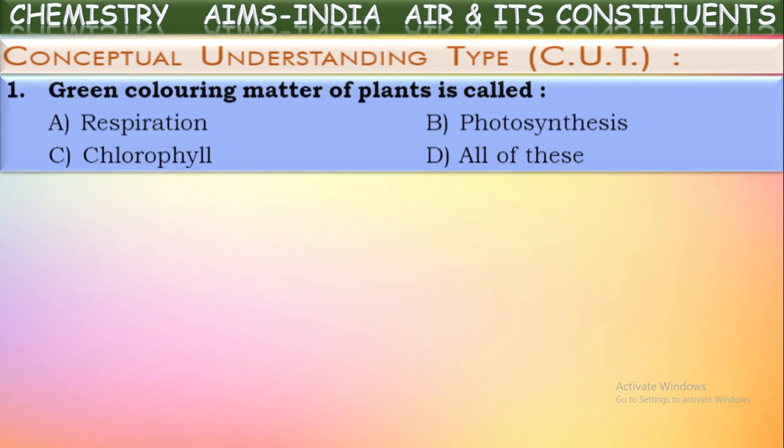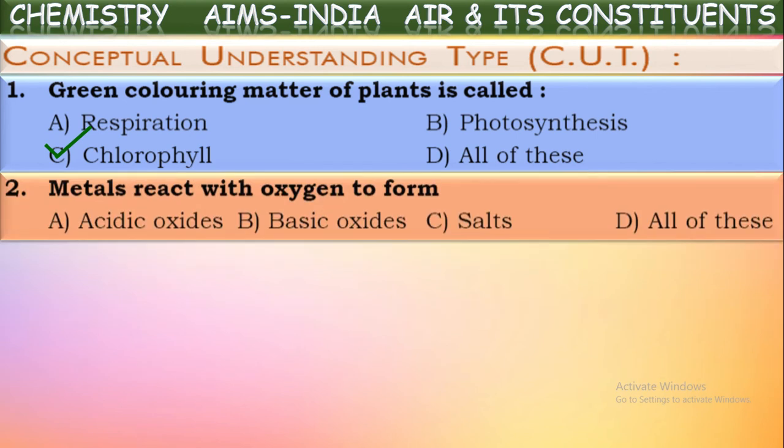See the first one. The green coloring matter of plants is called what? The green color matter in the plant's leaves helps in the preparation of their food. In the presence of this green color matter, the carbon dioxide absorbed by the plants and the water taken from the roots are combined chemically in the presence of sunlight and they prepare their food. That green color pigment present in the leaves of the plants is called chlorophyll. I think you know this. Chlorophyll.